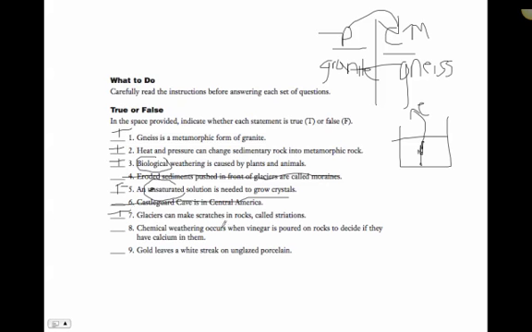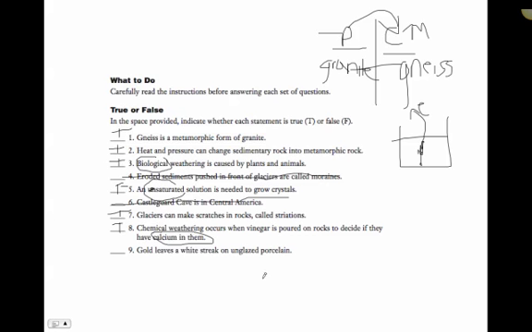Chemical weathering occurs when vinegar is poured on rocks to decide if they have calcium in them. This is true. So acid will wear away rocks that have calcium in them, like calcium carbonate.